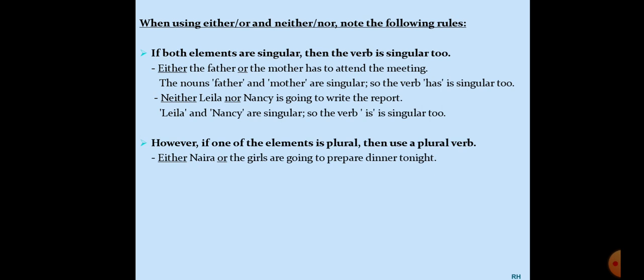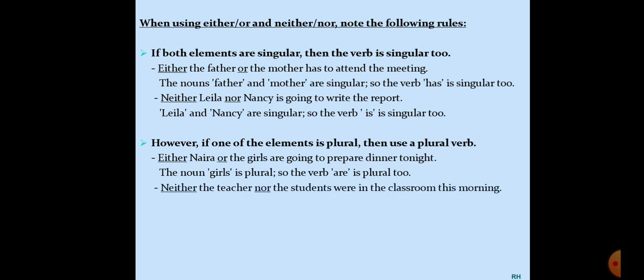Like Naira or the girls. So one of the elements is plural, so we have used the plural verb. Which one? Are, A-R-E. You can see, "are going to prepare the dinner tonight" means somebody will prepare the dinner. Two possibilities are Naira and the girls. Same way, now you can see the noun girls is plural, so the verb are is plural too.